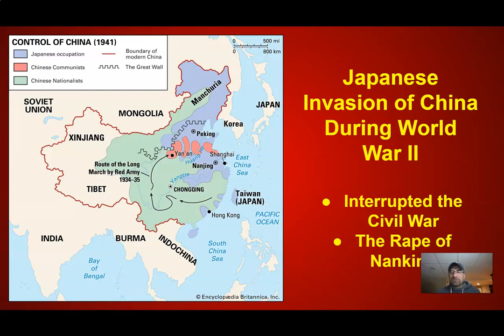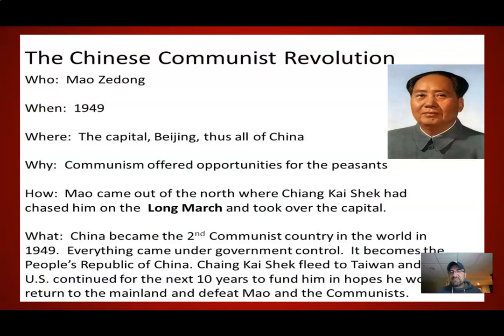Because what Mao does is he appeals to the peasants. Please remember that. That's super important. Because he promises land distribution. He promises them food. He promises them that they'll have equality. So he gains more and more support by the peasants. And that leads us to this thing called the Chinese Communist Revolution.